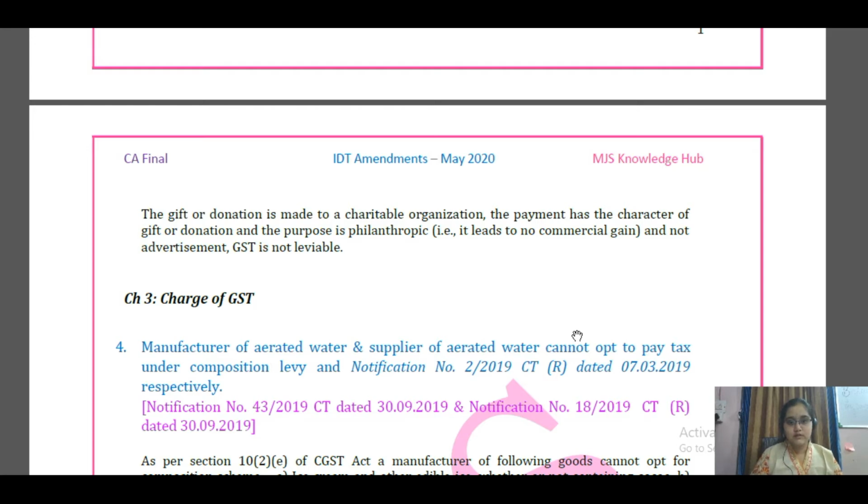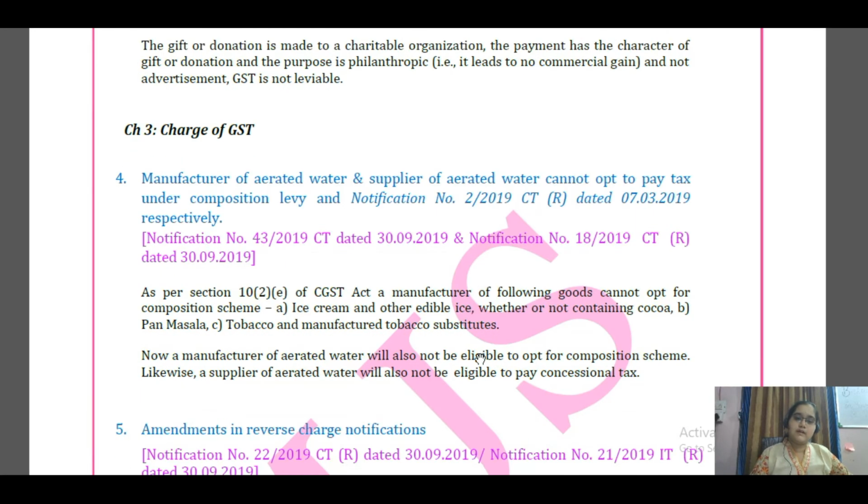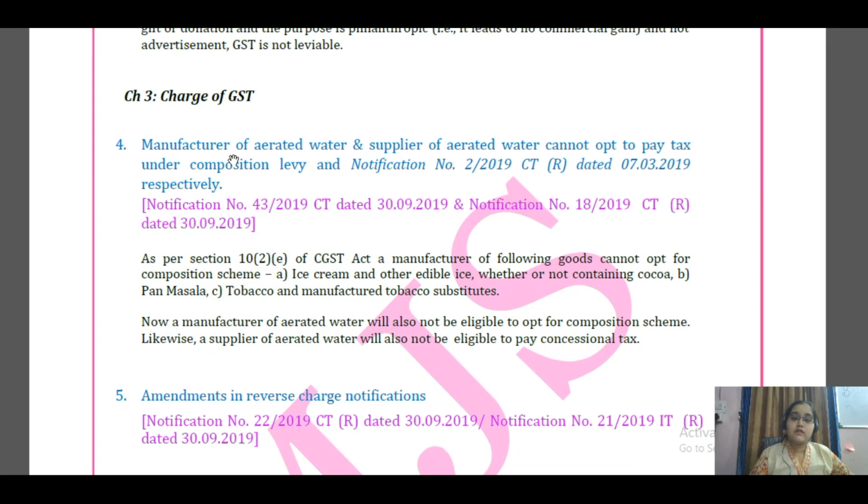Now let us continue. Chapter number 3, charge of GST. First thing, a manufacturer of aerated water and a supplier of aerated water cannot opt to pay tax under the composition levy. What is this aerated water? Your favorite cold drinks, Coke, Thumbs Up. So water combined with carbonated water with sugar substance. They are called aerated waters.